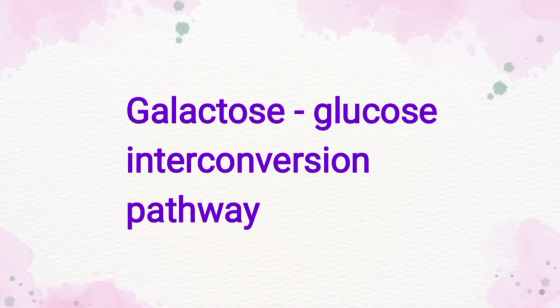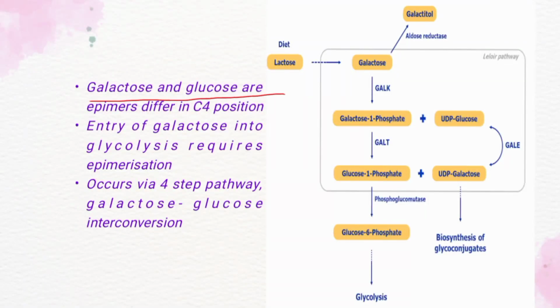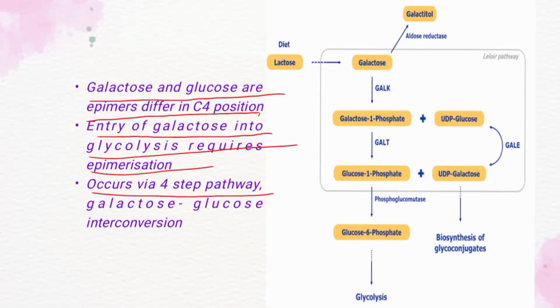Hello friends, in this video we are dealing with the galactose glucose interconversion pathway. Galactose and glucose are epimers of each other which differ in their configuration at the C4 position. Thus, the entry of galactose into glycolysis requires an epimerization reaction. This occurs via a four-step pathway called the galactose glucose interconversion pathway.